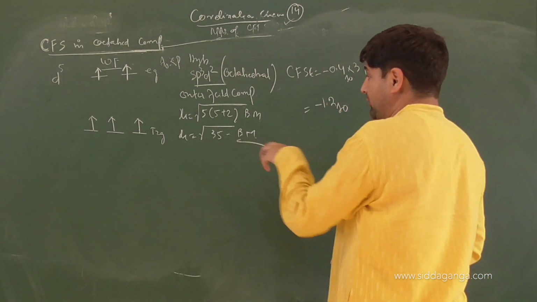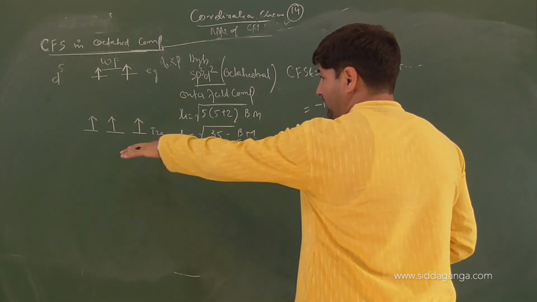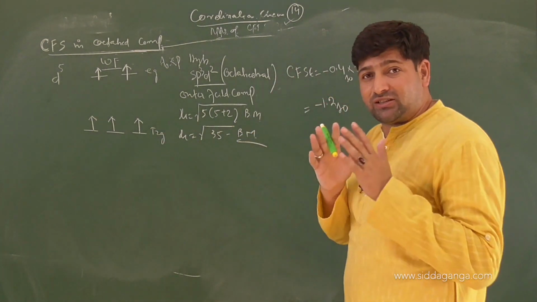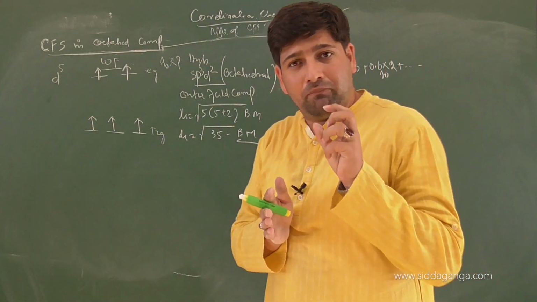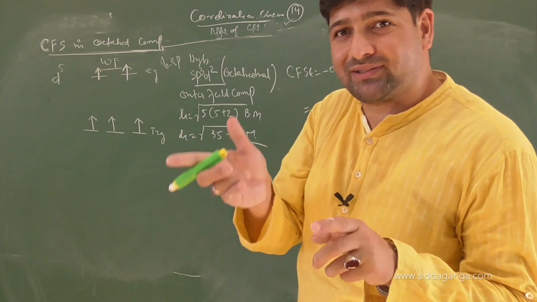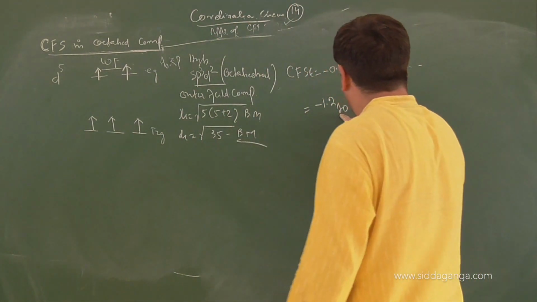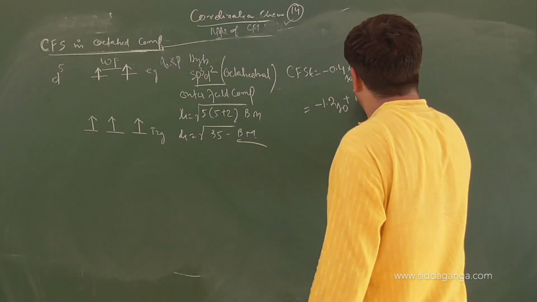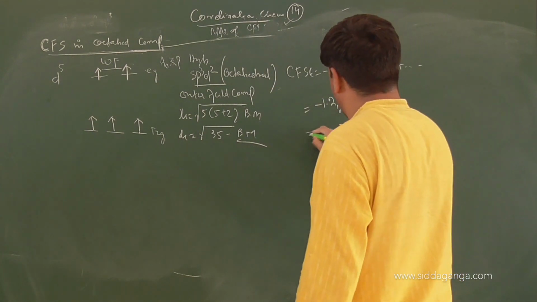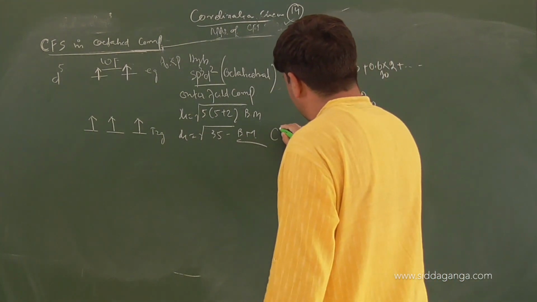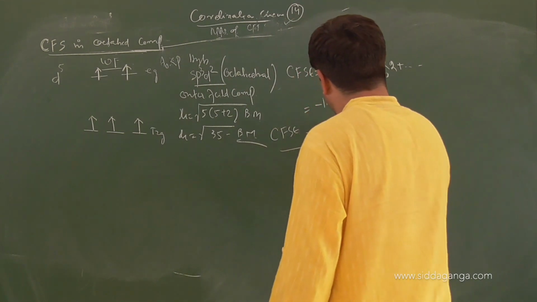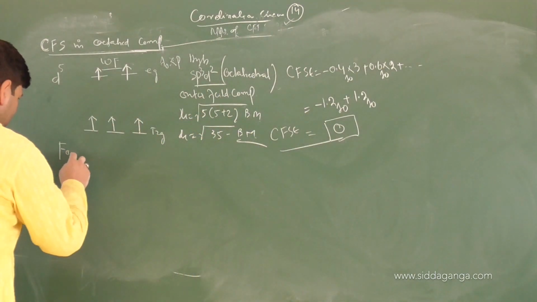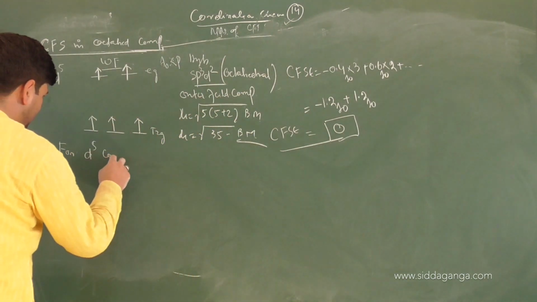As I said, the electron going in T2G set stabilizes it by the value of minus 0.4. So an electron in T2G set has provided this complex with the stability of minus 0.4 of the total crystal field splitting energy. So minus 1.2 delta 0 plus 6 into 2, so 1.2 of delta 0. There is no pairing. So children, crystal field stabilization energy will be 0 for D5 configuration. Keep it in mind.